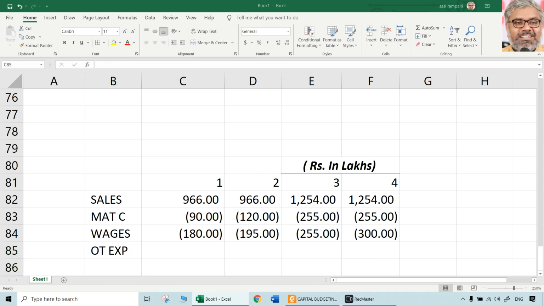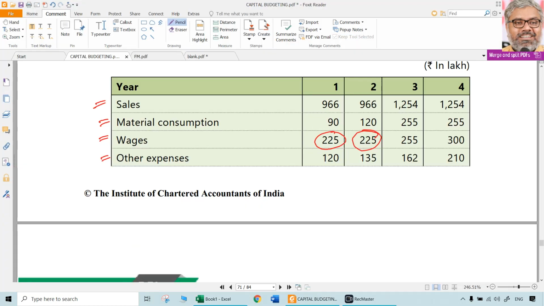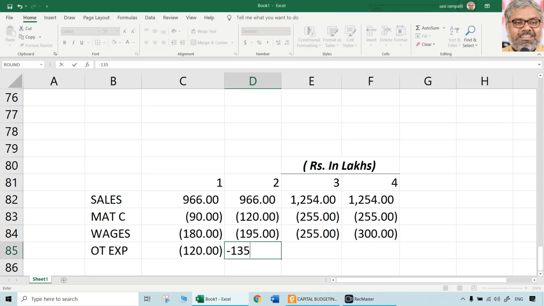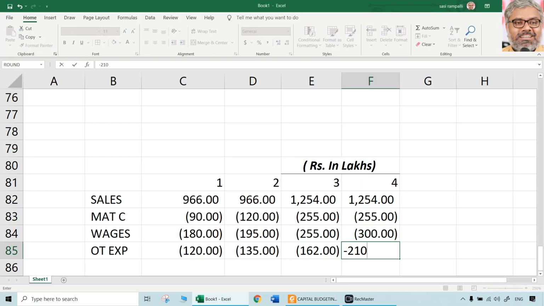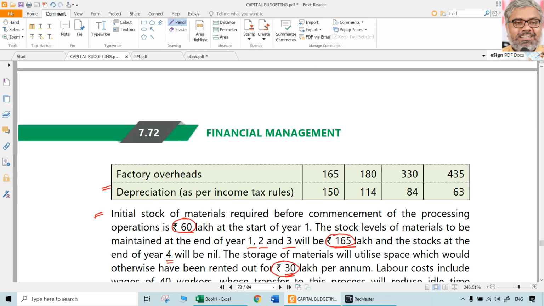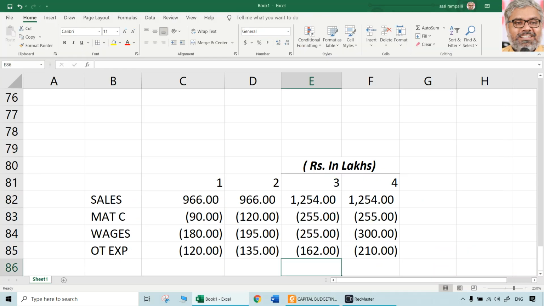That is wages. Then there are other expenses. Other expenses are nothing mentioned about them. So just copy paste 120, minus 120, 135, 162, 210. That is other expenses. Right? Then comes factory overheads.